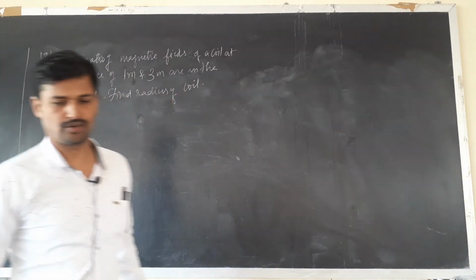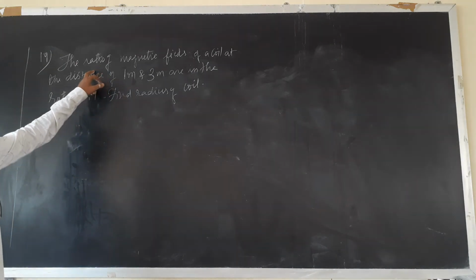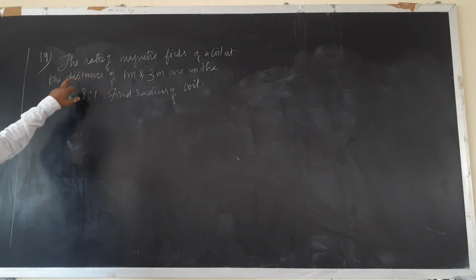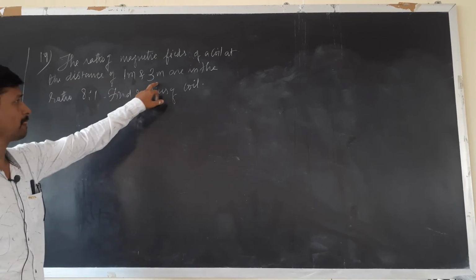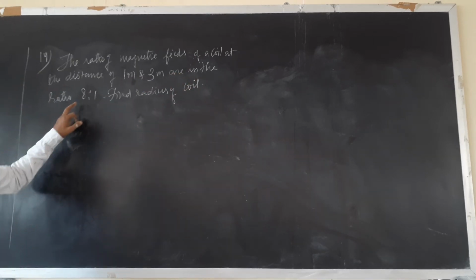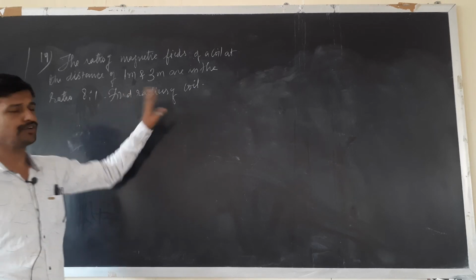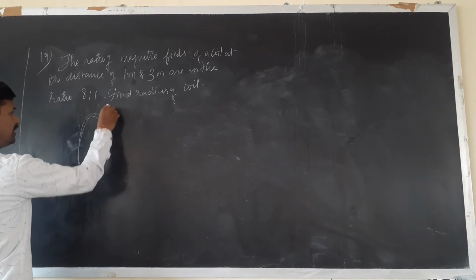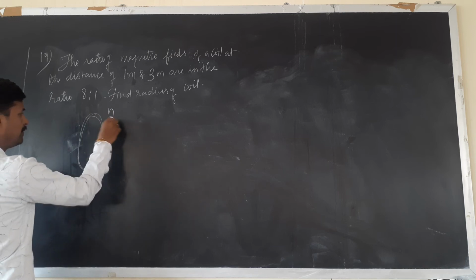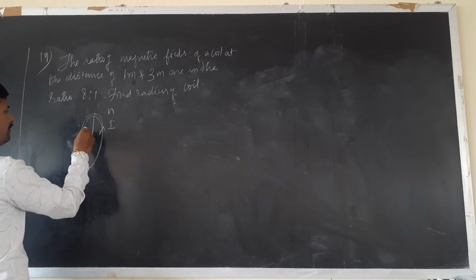There is a circular coil, and magnetic fields at the distances of 1 meter and 3 meter are in the ratio 8:1. Find radius of the coil. Okay. There is one coil having maybe n number of turns, maybe carrying current I, maybe having radius r, which is the question mark.